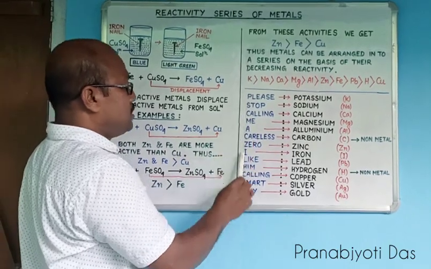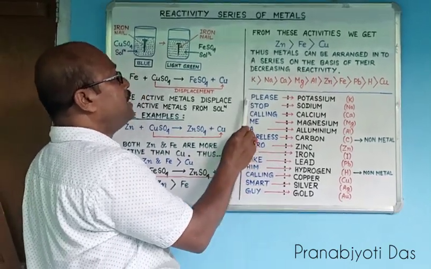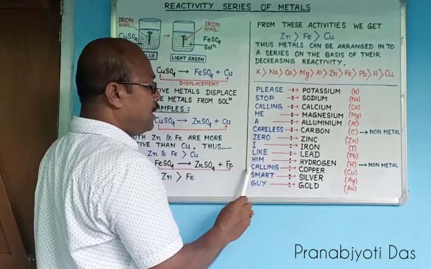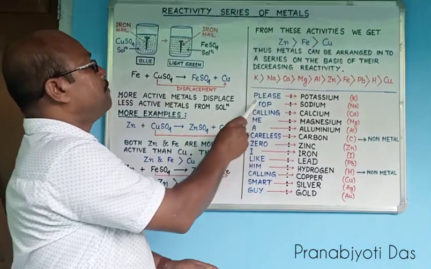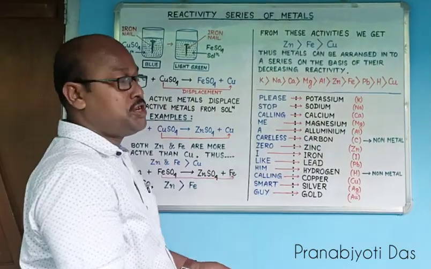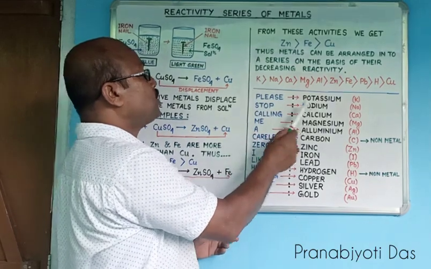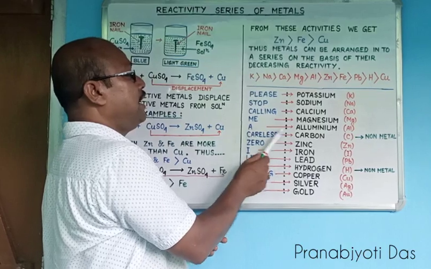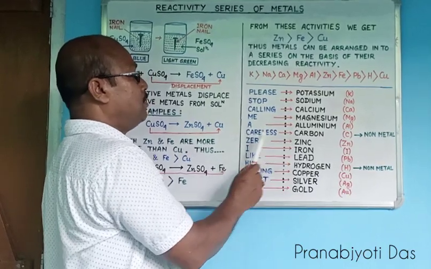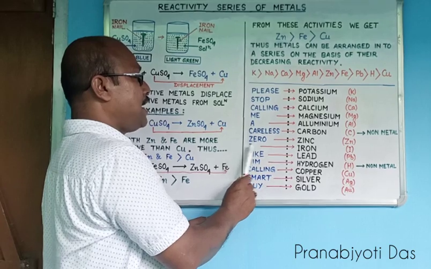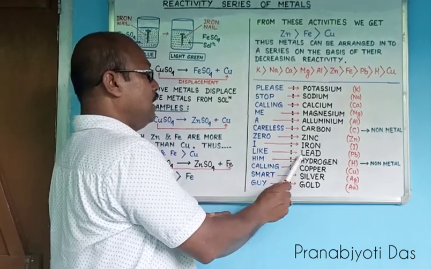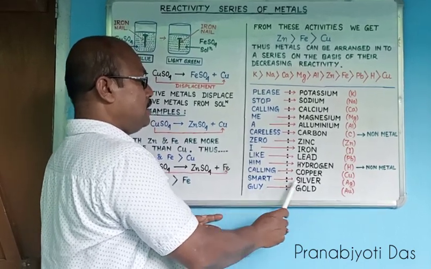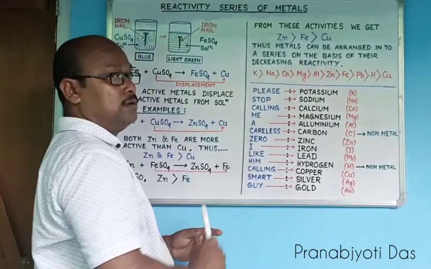For that you have to remember this simple sentence: please stop calling me a careless zero. I like him calling smart guy. Here, please denotes potassium, stop is sodium, calling is calcium, me is magnesium, a is aluminium, careless is carbon, zero is zinc, I is iron, like is lead, him is hydrogen, calling is copper, smart is silver, guy is gold.